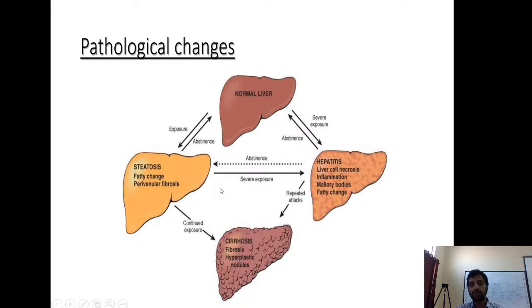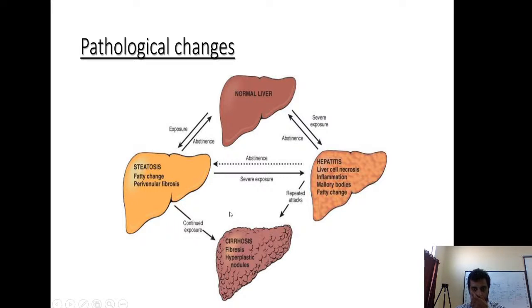This is clinically very important because liver enzymes will be elevated mostly in hepatitis only. In steatosis, liver enzyme elevation will be very minimal. When the patient comes to you, the liver enzymes are normal or only mildly elevated, and you may not expect alcoholic liver disease. But this patient, if left alone, can progress to cirrhosis. We anyway know that when there is inflammation, it can progress to cirrhosis, and this can be easily identified. But if we neglect these patients, this can progress to cirrhosis. And this steatosis can also progress to hepatitis, and from there to cirrhosis.